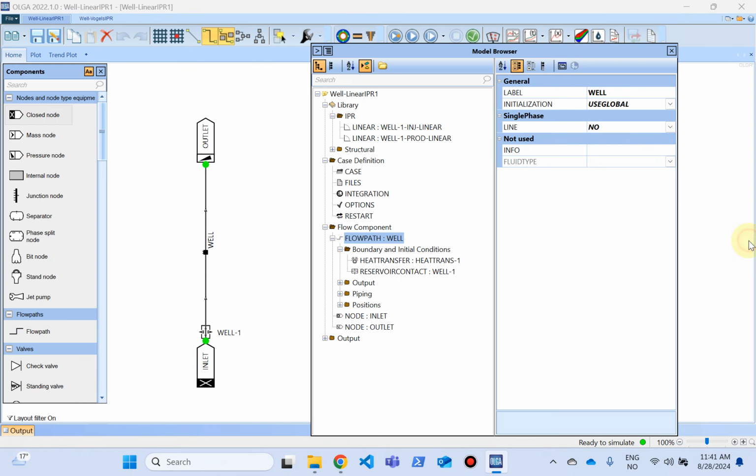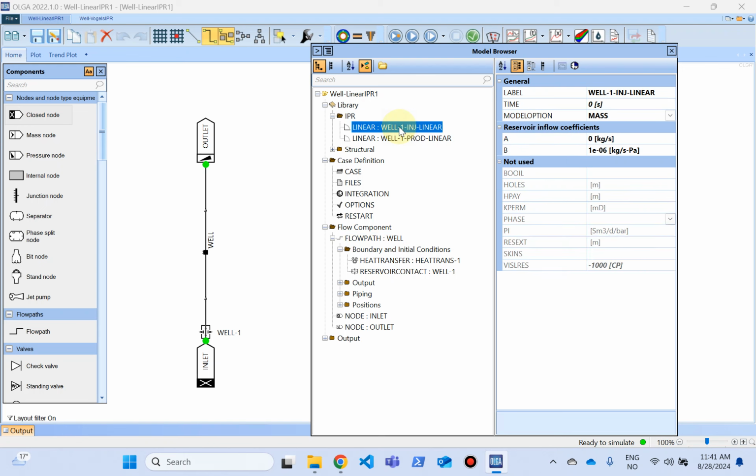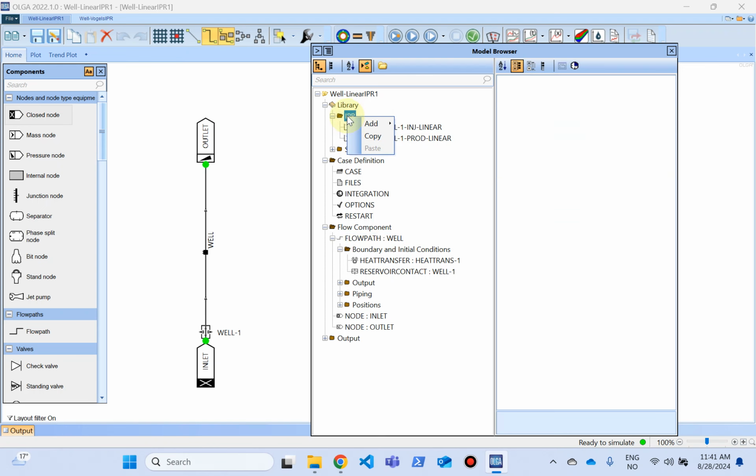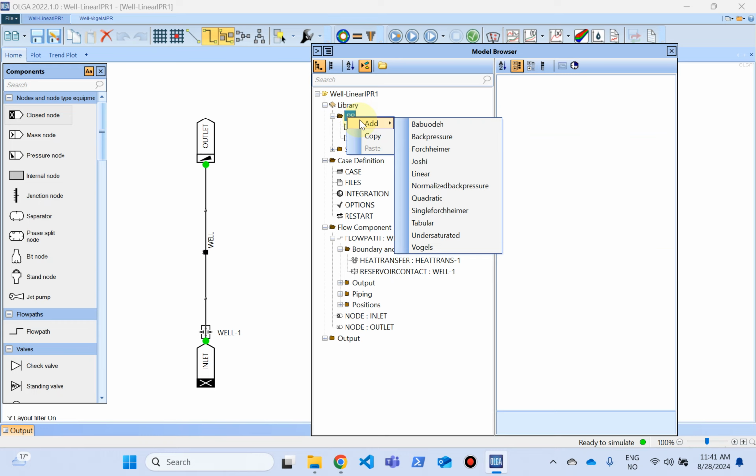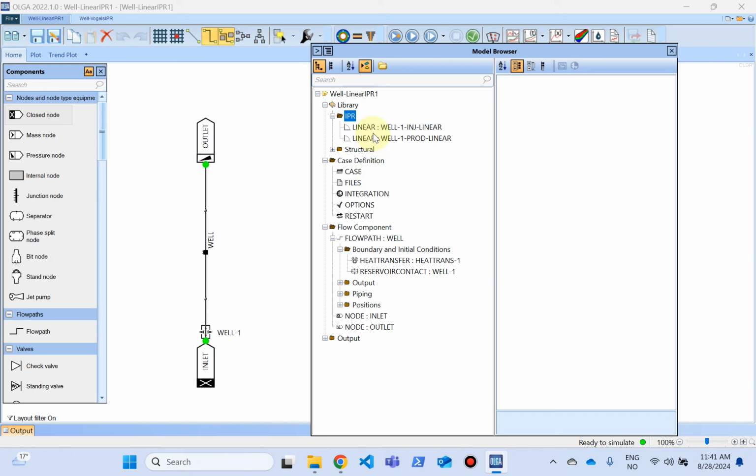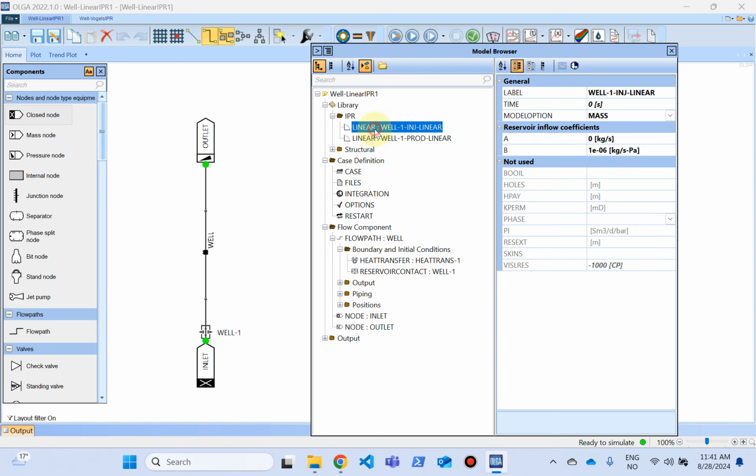To define the IPR, if you right click on the IPR, you can see that there are several different types of IPR. Here we have chosen linear, and for both injection and production we have used the same constants. You can see here, A equals 0 and B is 1E minus 6 kilogram per second Pascal.